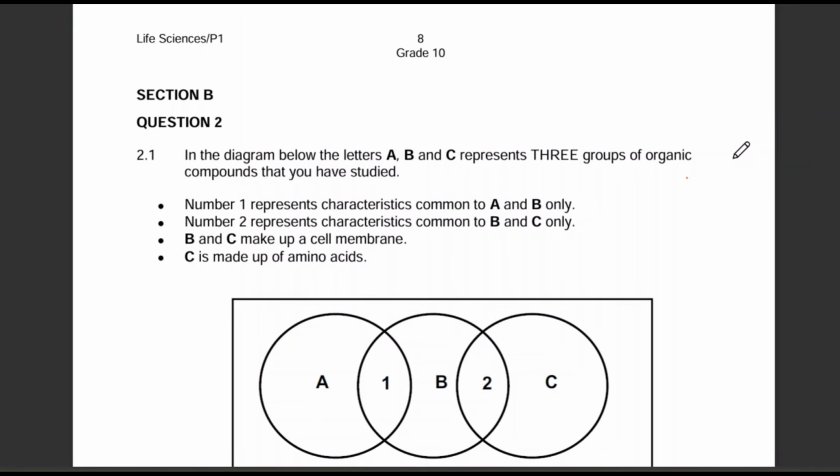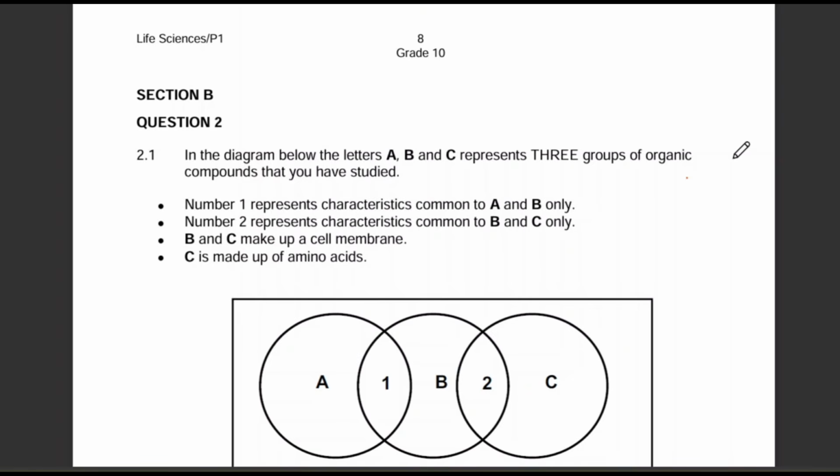In today's video guys, we are answering this organic compounds question from a previous life sciences question paper. So this is a very interesting question. I was going through it now and I realized this is very interesting and I like it. So this is one of those questions that you cannot easily just wing it when you're answering. You need to know your content knowledge in order for you to be able to answer this question.